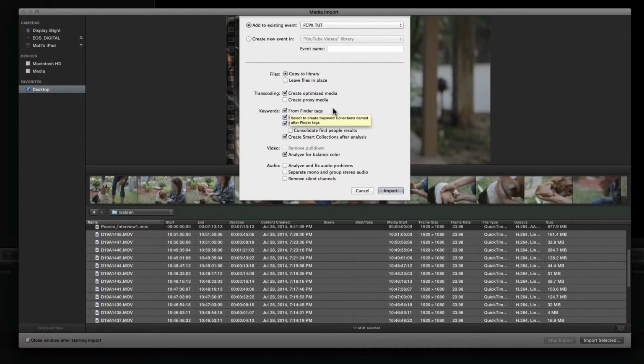The only time I would recommend not creating optimized media is if you were really concerned about the current storage space on your computer, because optimized media is actually a separate copy of your original clips that's going to take up a lot more space. Now you can actually always go back and delete that optimized media and retranscode it at some point. But to begin with, if you're really worried about space, don't select it and just edit with your raw footage. If you're not worried about space, in most situations, create that optimized media.